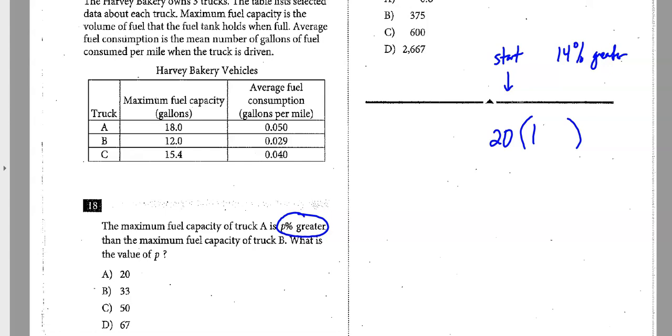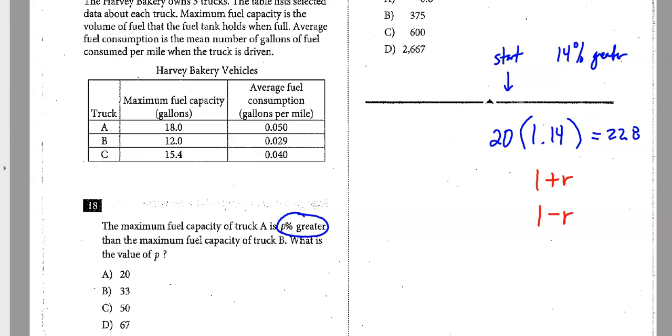But for 14% greater, I add 0.14 to the 1, and that gives me a number that's 14% greater. So this would shake out to be 22.8. If I wanted to make a number go down, I would subtract from 1. Basically, for percent change, you're going to use 1 plus the percentage rate or 1 minus the percentage rate.